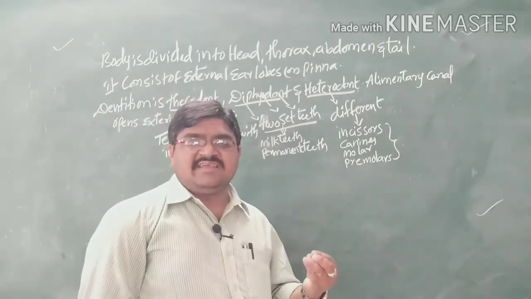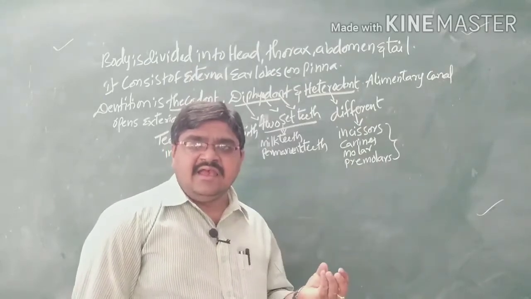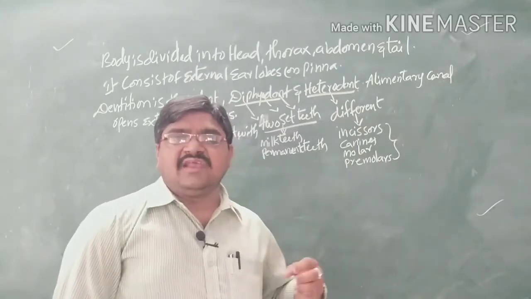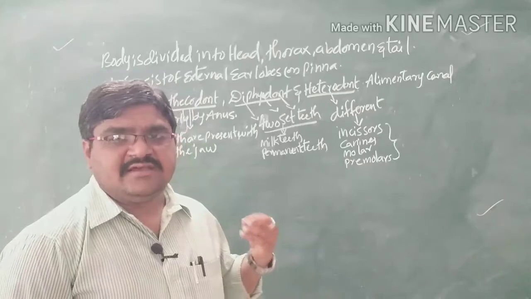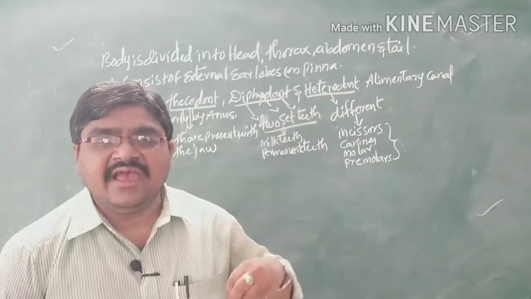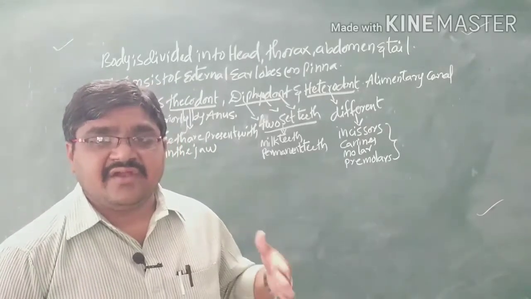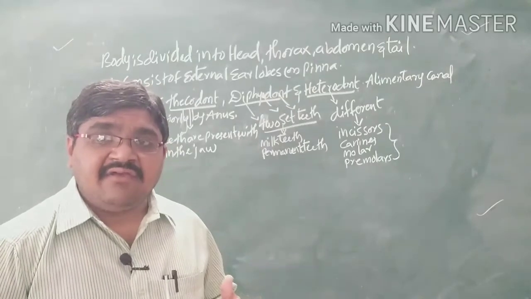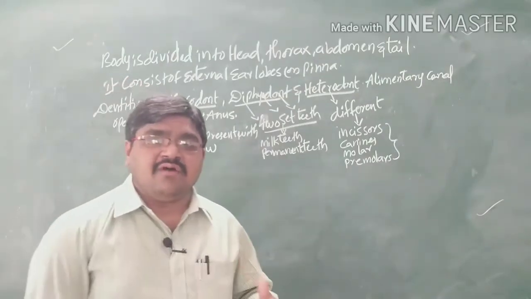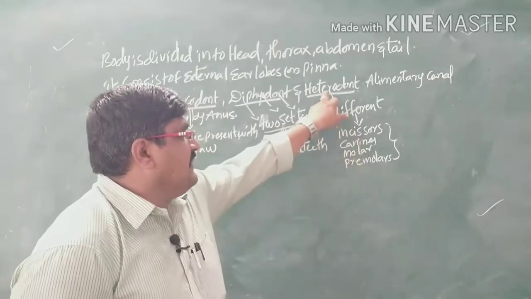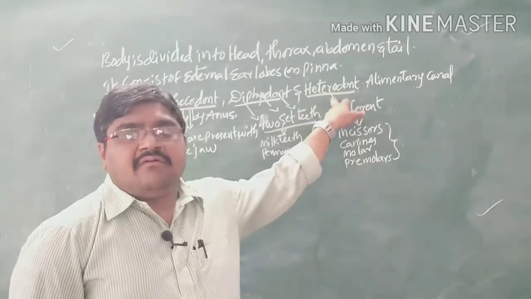Incisors are helpful for cutting, canines for tearing meat, and molars and premolars for grinding the food materials. So different teeth performing different functions are called heterodont type of teeth.